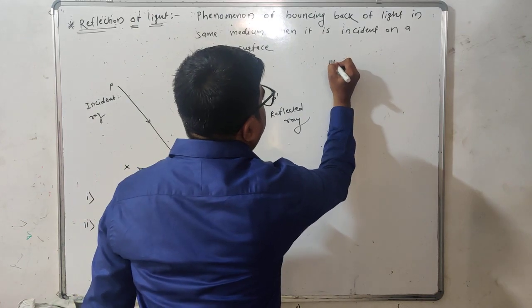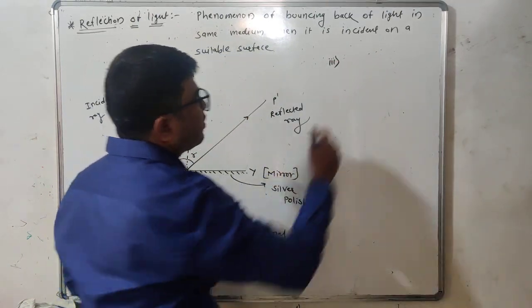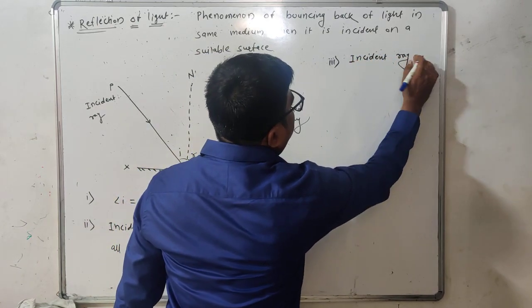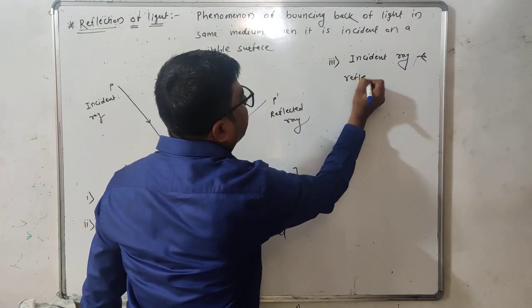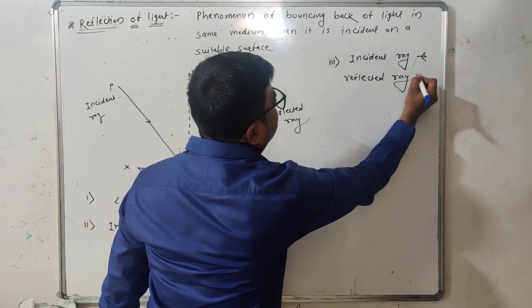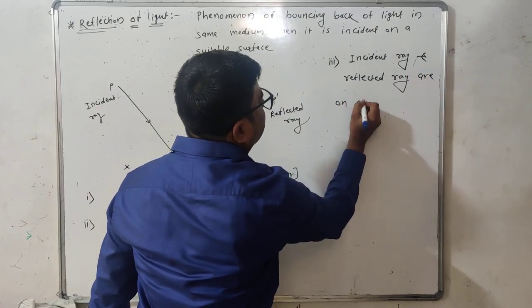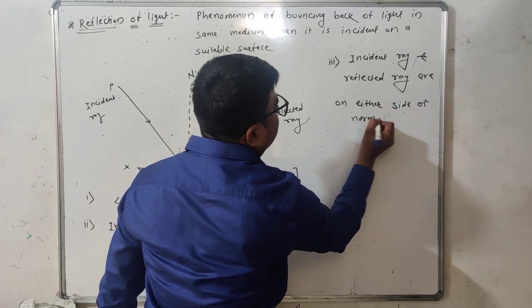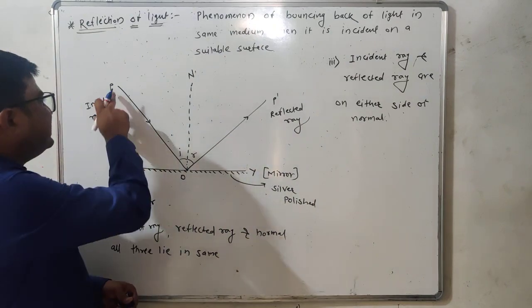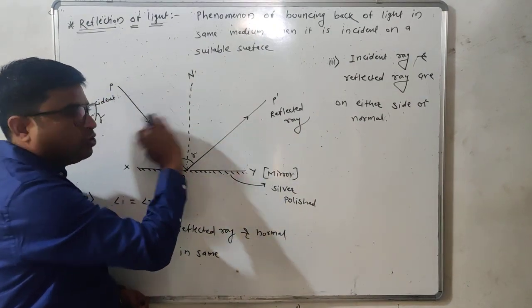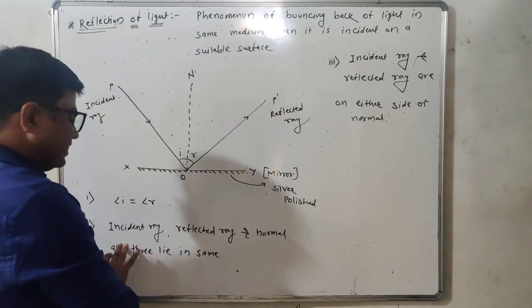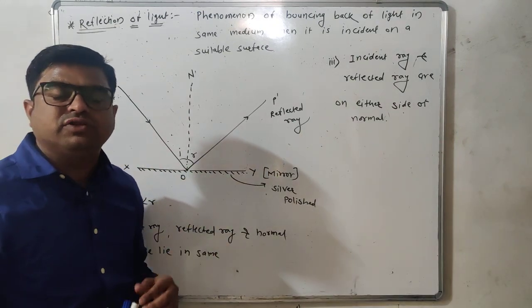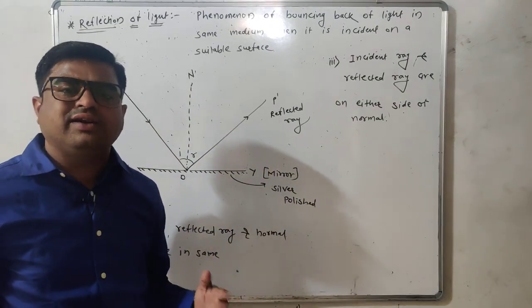Now third, as we can see here, the incident ray and reflected ray are on either side of the normal. That means the incident ray and reflected ray are on opposite sides of the normal. These three are the main basic laws of reflection, which are always satisfied when reflection of light takes place.